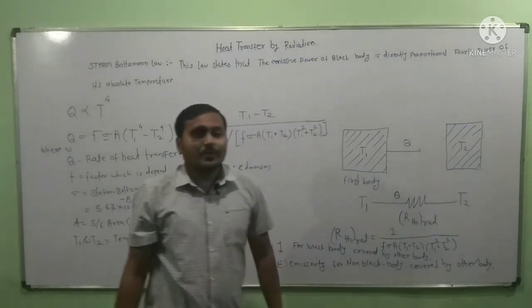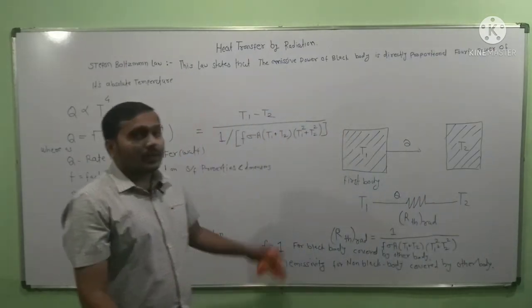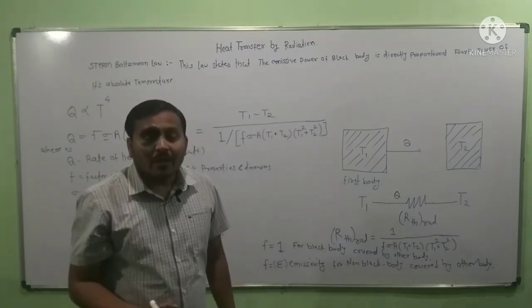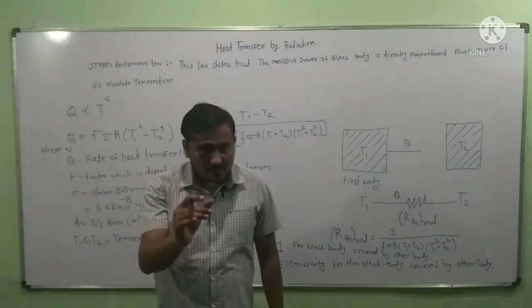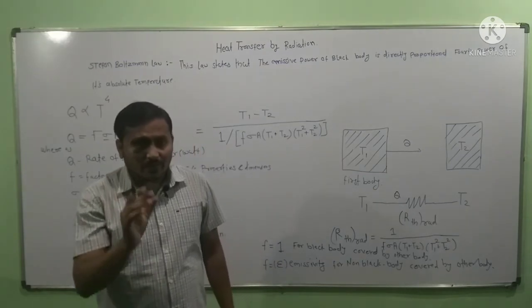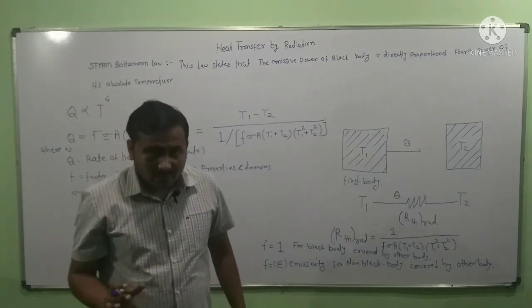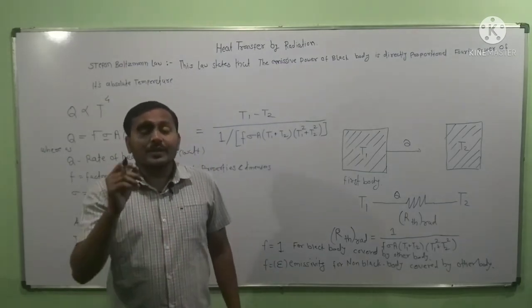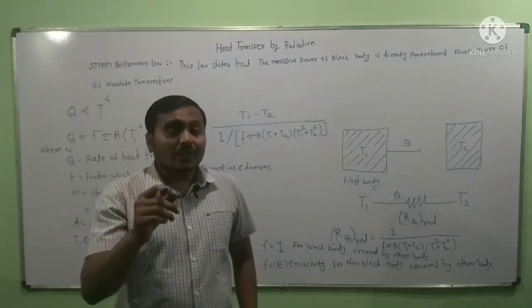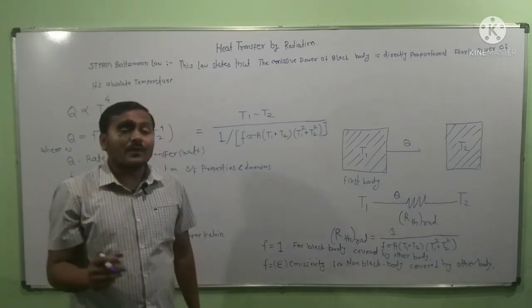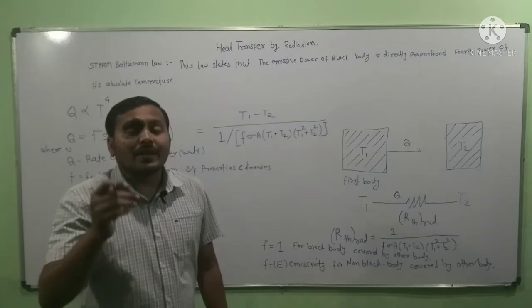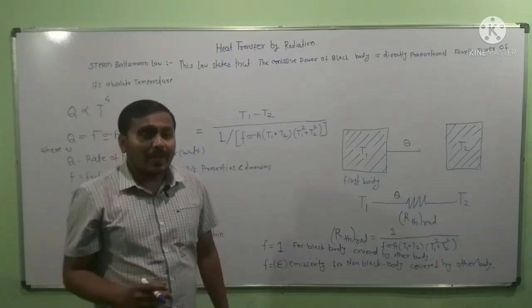Dear friends, you should know what we have learned. We have learned the heat transfer by radiation, which is given by Stefan-Boltzmann law. The statement of Stefan-Boltzmann law is that the rate of heat transfer in radiation is directly proportional to the fourth power of absolute temperature, or the emissive power of a black body is directly proportional to the fourth power of absolute temperature.